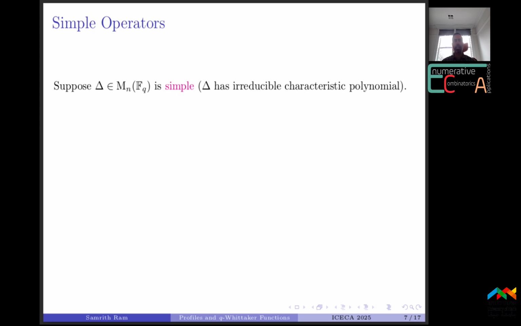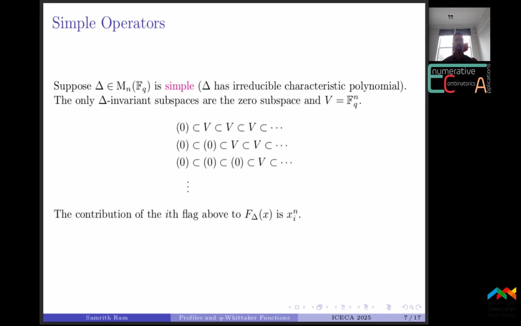Let's look at some examples of invariant flag generating functions. So suppose delta has irreducible characteristic polynomial. In this case, the only delta invariant subspaces are the zero subspace and all of Fq^n. So the invariant flags have to be one of the lines in the sequence. And it's easy to see that the contribution in the first case is simply x1 to the n. Similarly, in the second case, it's x2 to the n and so on. So in this case, the invariant flag generating function is simply the power sum symmetric function.